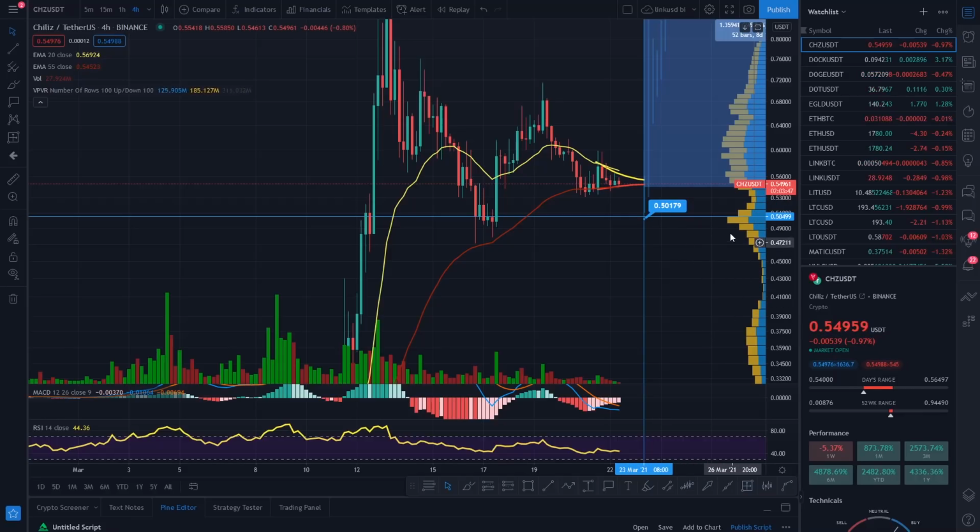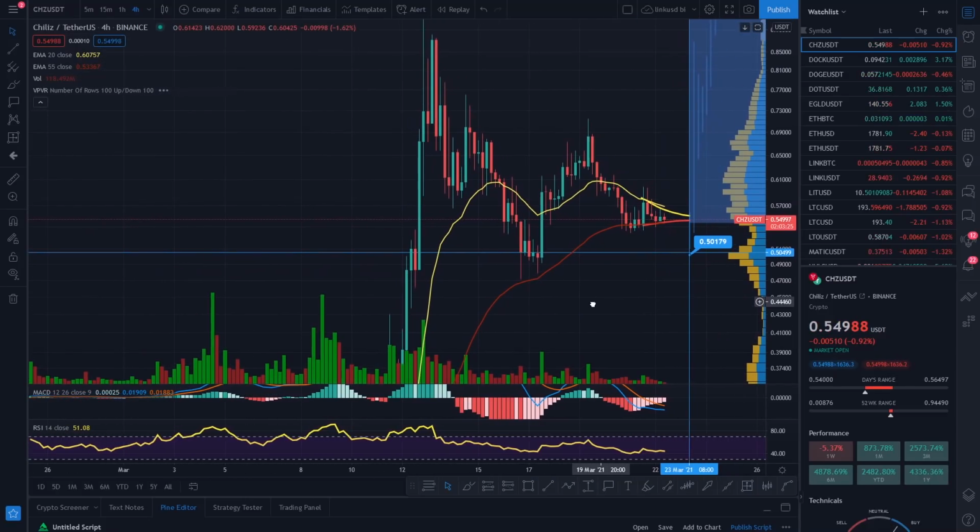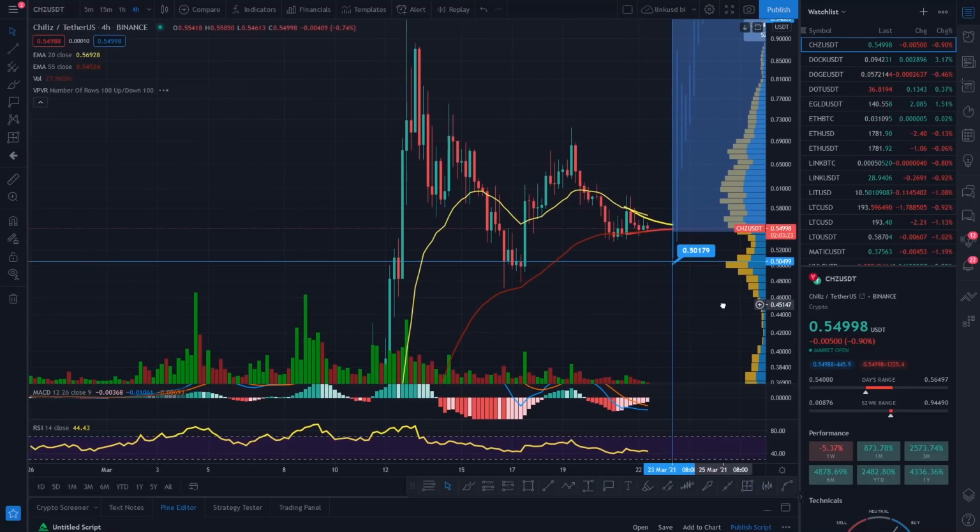If you were to fall into these holes, you could fall a long way before you start to hit resistance. If you were to fall through this level of support now at 0.50, you would literally just cascade down to the level of previous support and resistance. That's basically it. It gives you a quick visual of where you're potentially going to hit resistance on the way up.